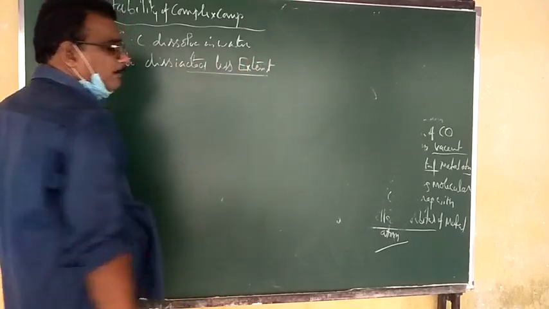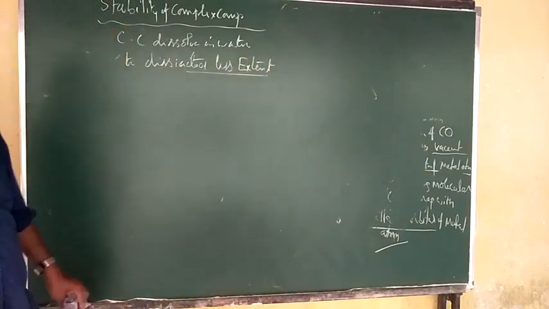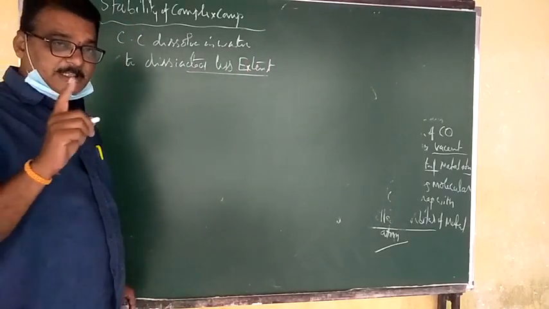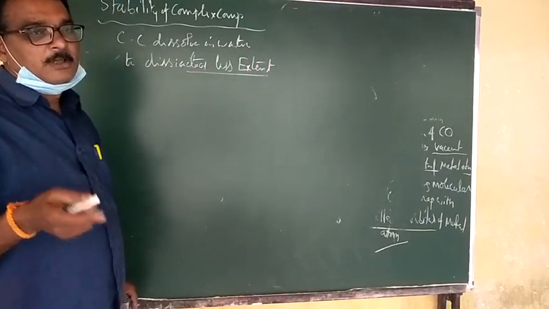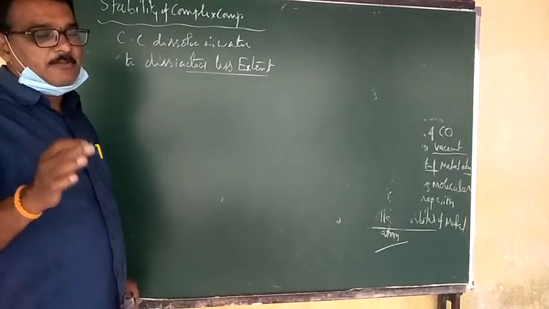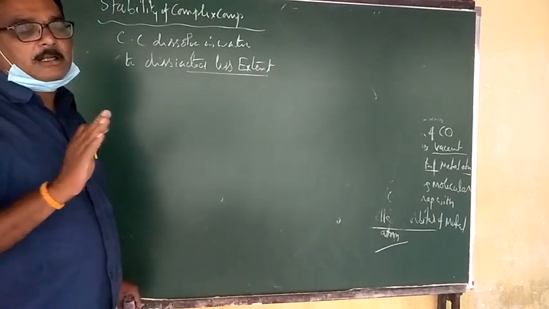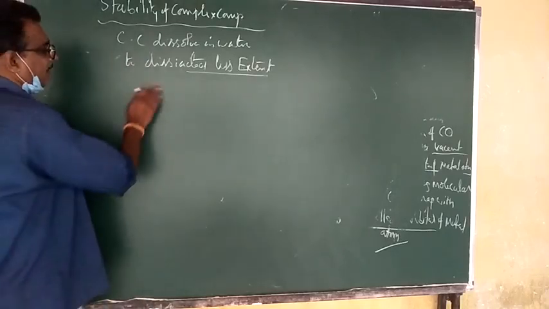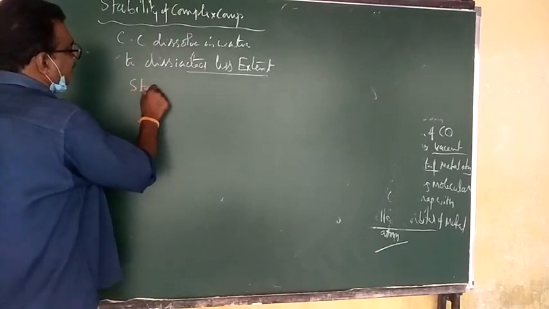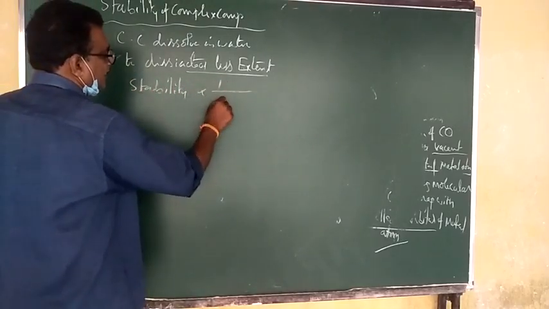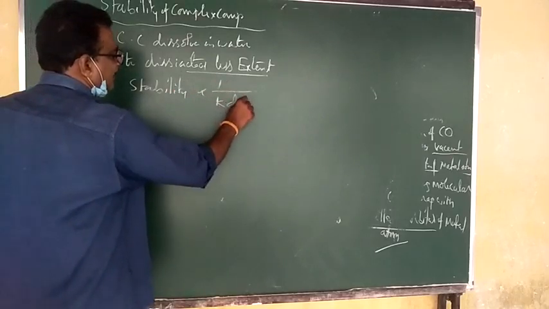Because the complex compound is one sphere, a sphere having a number of ligands, and what is outside the sphere is very little. Therefore, when the complex compound dissolves in water, it dissociates to a small extent, not a large extent. That is very important. The dissociation depends on the stability. Generally, the more the stability, the less the dissociation.